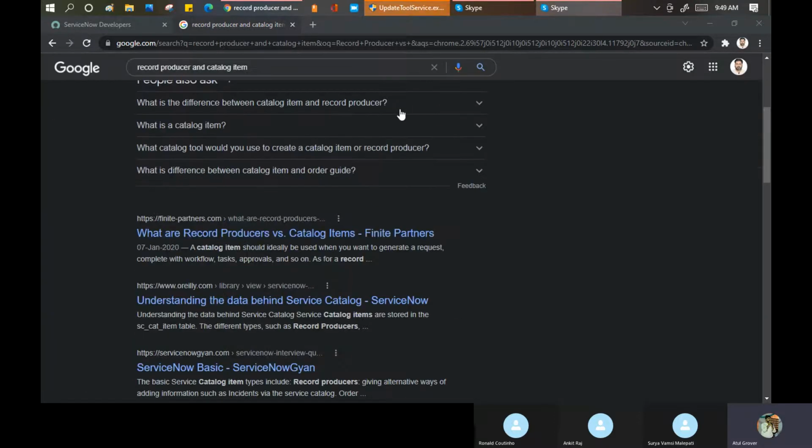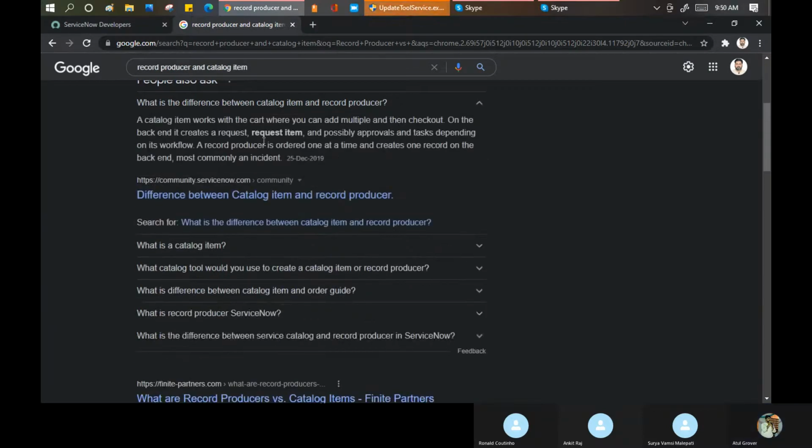Maybe I can open and show you something here. A catalog item works with the cart, where you can add multiple items and check out. Like if you're ordering from any e-commerce website, you can add multiple items: vegetable, potato, tomato, pumpkin, all the things. This is a request I'm doing. But a record producer is ordered one at a time and creates one record on the backend, mostly an incident. This is a very basic difference that can be asked in the interview: what is the difference between a catalog item and a record producer?